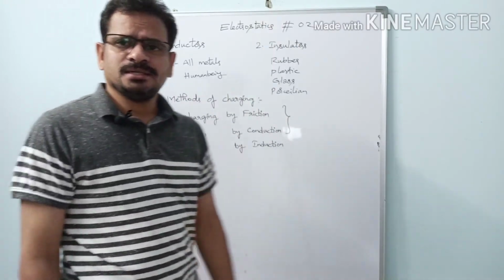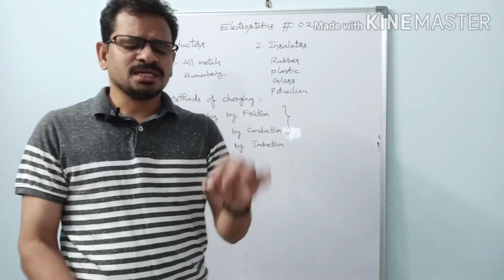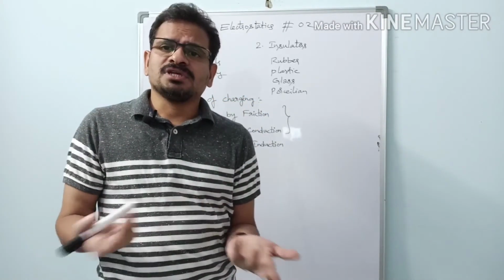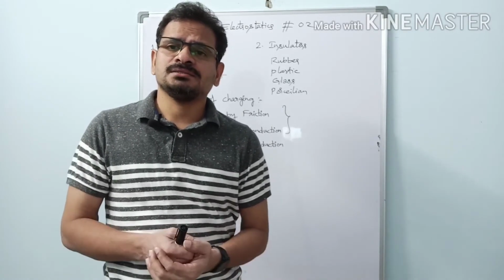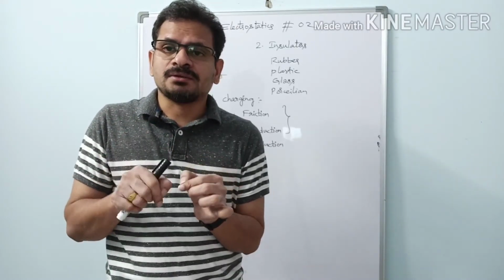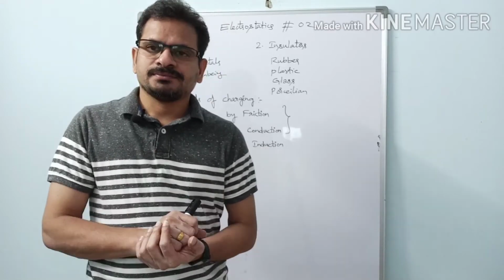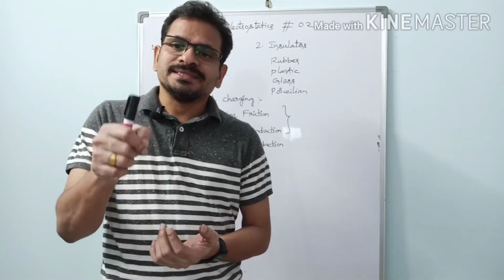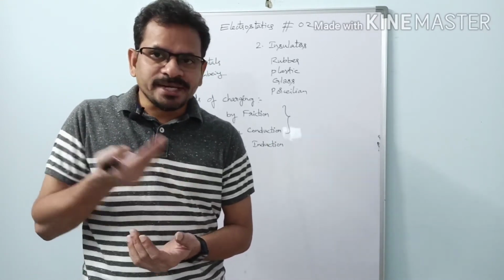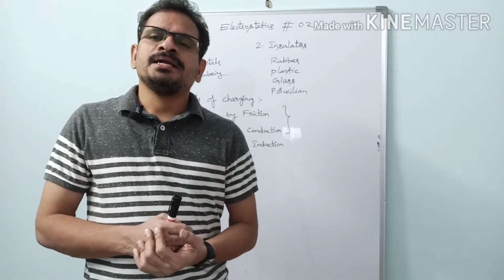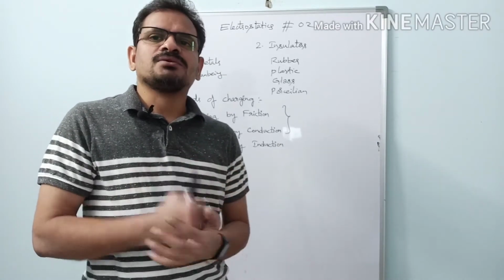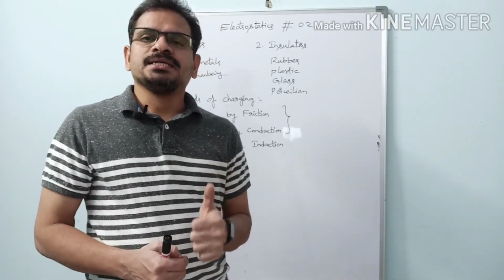Charging by friction. What is charging by friction? Simple: if you rub one body against another body, both of them get charged. How do both of them get charged? As I told you in the first session, transfer of electrons takes place from one body to another. The body which loses electrons becomes electron deficient, that is, positively charged, while the body which acquires electrons becomes electron rich, that is, negatively charged. So due to transfer of electrons from one body to another, charging takes place.